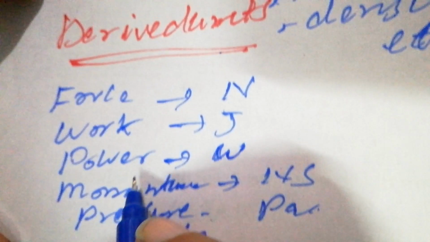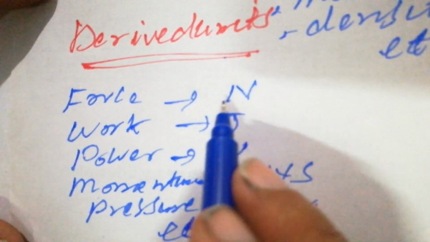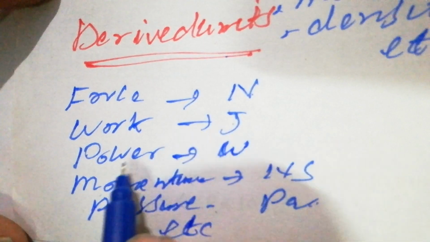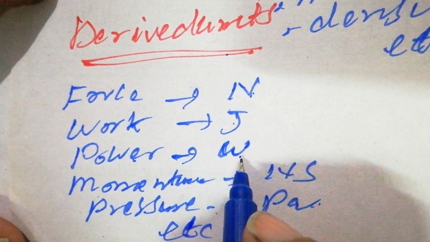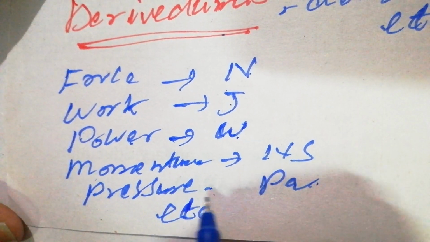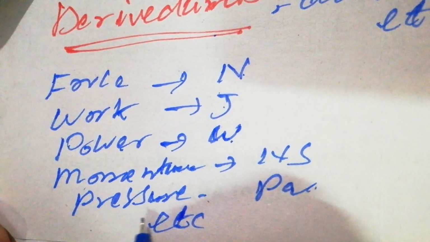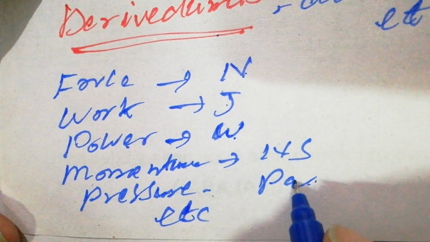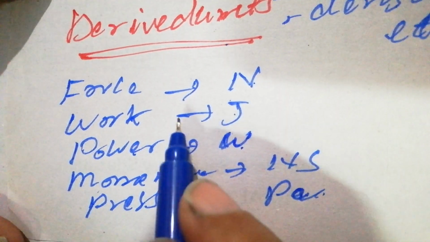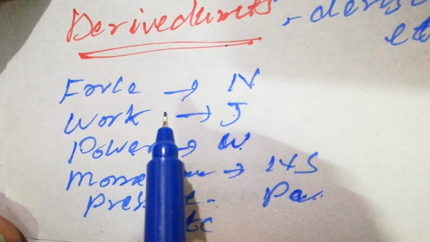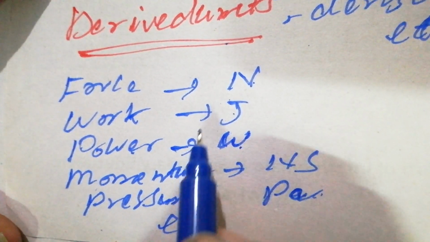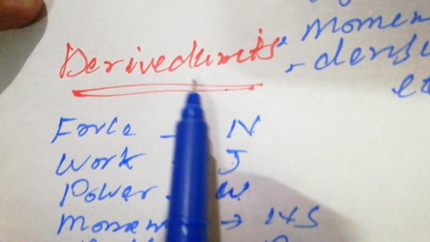These are derived quantities, and their units are named derived units. The unit of force is Newton, the unit of work is joule, the unit of power is watt, the unit of momentum is Newton second or kilogram meter per second, and the unit of pressure is Pascal. There is no limit for derived quantities, and their units are named derived units.